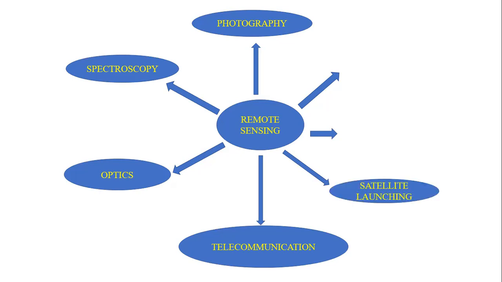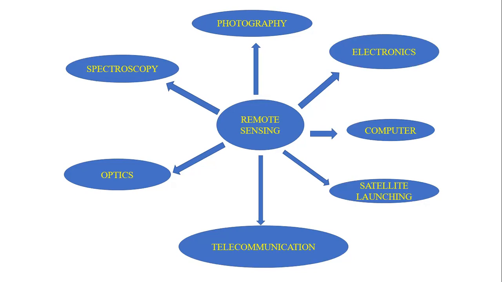Another very important one is satellite launching. Only after satellite launching can we go for remote sensing. Another one is computers. Without computers, there is no remote sensing. And finally, electronics. Many devices we have to use, GPS, many softwares, many hardware. So those are the electronics.